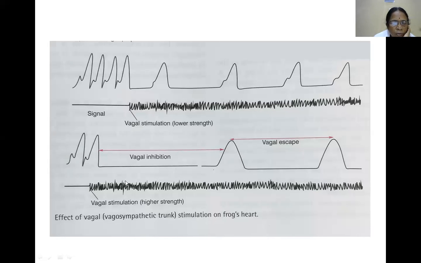I have already told you about the vagal tone. The base intrinsic heart rate is 100 to 120, and due to this vagal tone, it has been decreased to 60 to 80. Suppose the innervation of sympathetic and parasympathetic fibers are cut, then the heart rate will be 100 to 120. If the innervation of sympathetic and parasympathetic fibers are there, the heart rate will be 60 to 80. This is due to vagal tone.